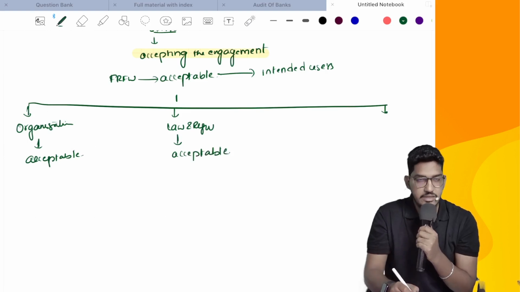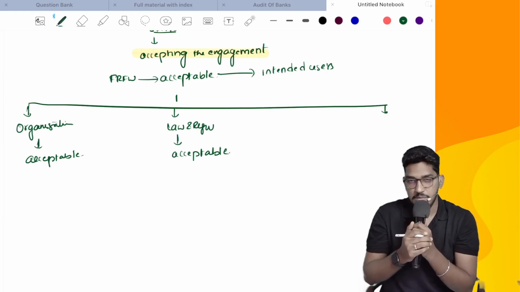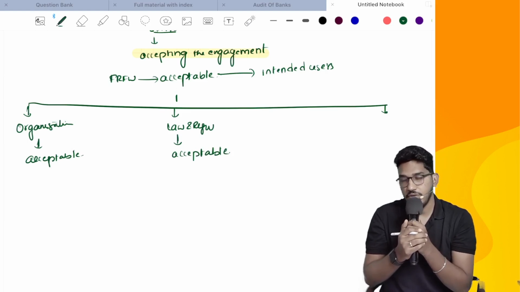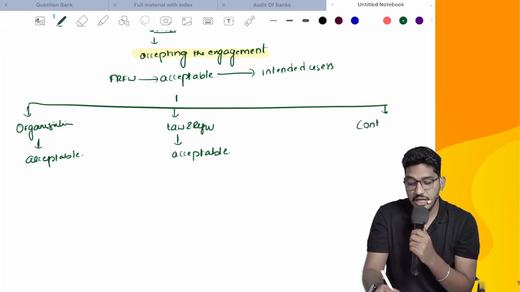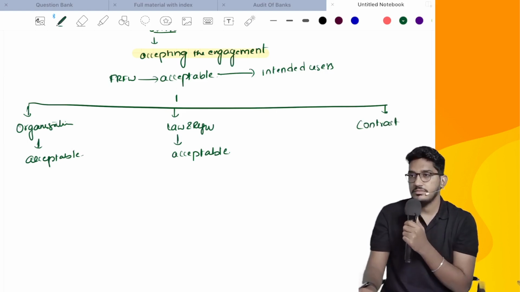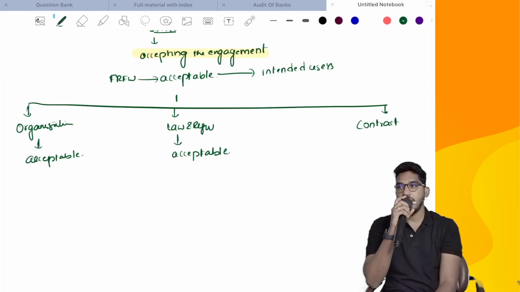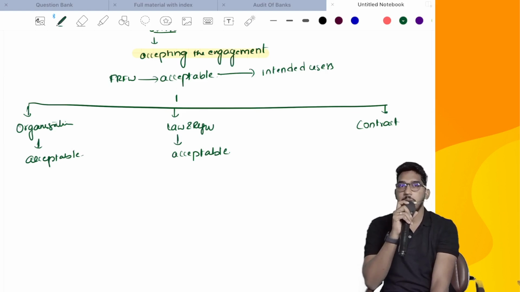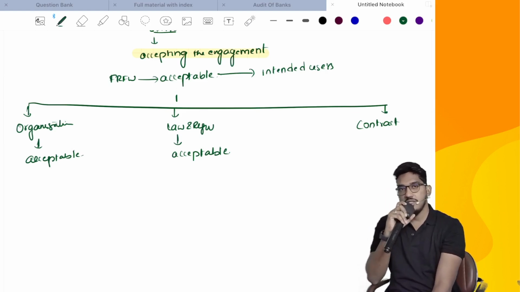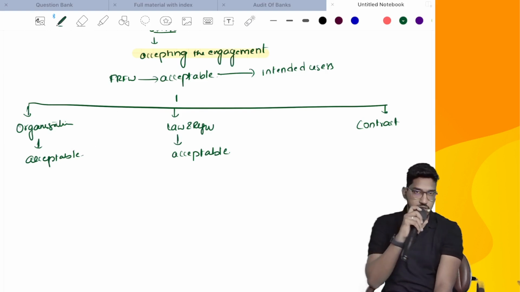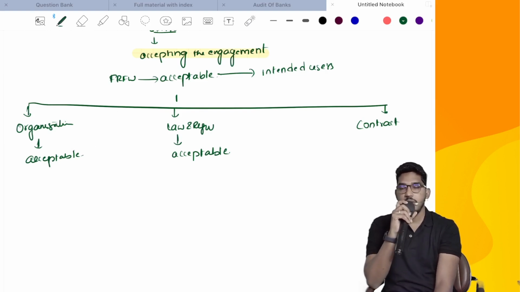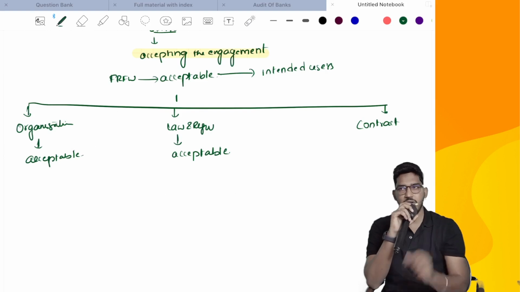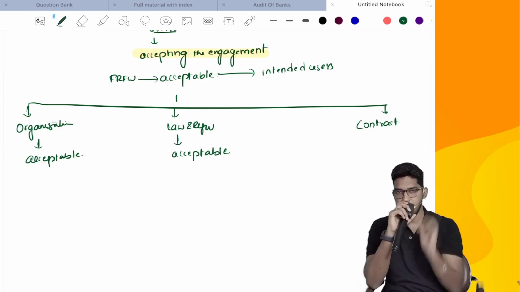And the last case: sometimes the applicable financial reporting framework followed in the preparation of that special purpose financial statements might have been given under a contract. Like for example, one startup entity made a pitch before a venture capital firm. This venture capital firm told, okay, we will invest in your company. We will buy the stake in your company. But if we want to buy the stake, you prepare some financial statements and give them to us. Depending on that, we will determine how much stake you will get for how much percentage.